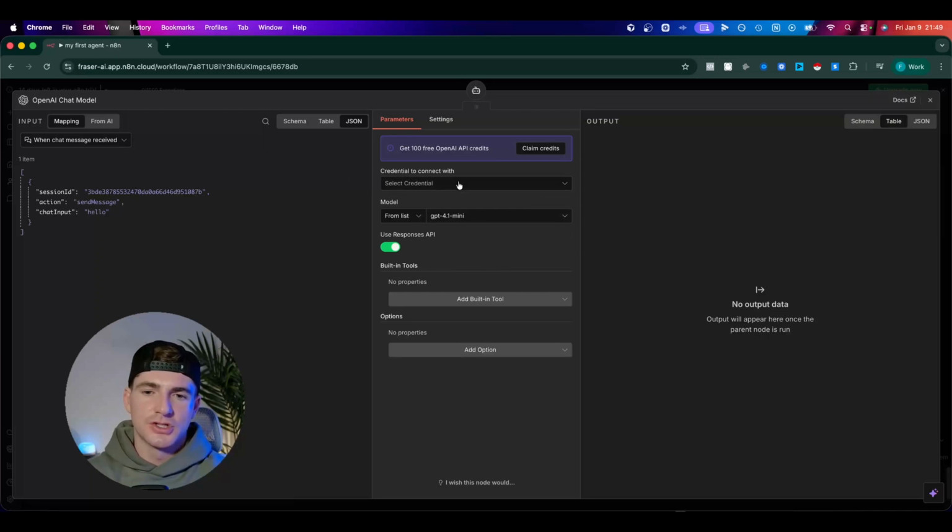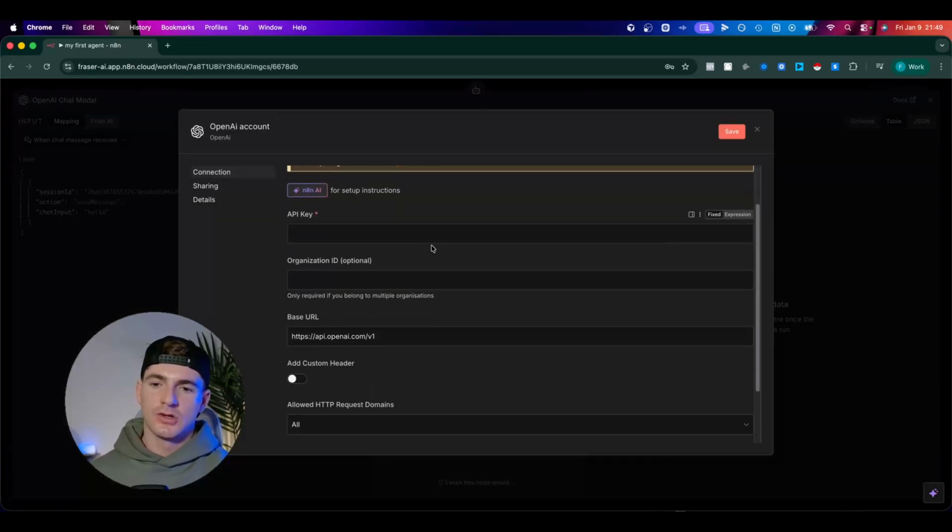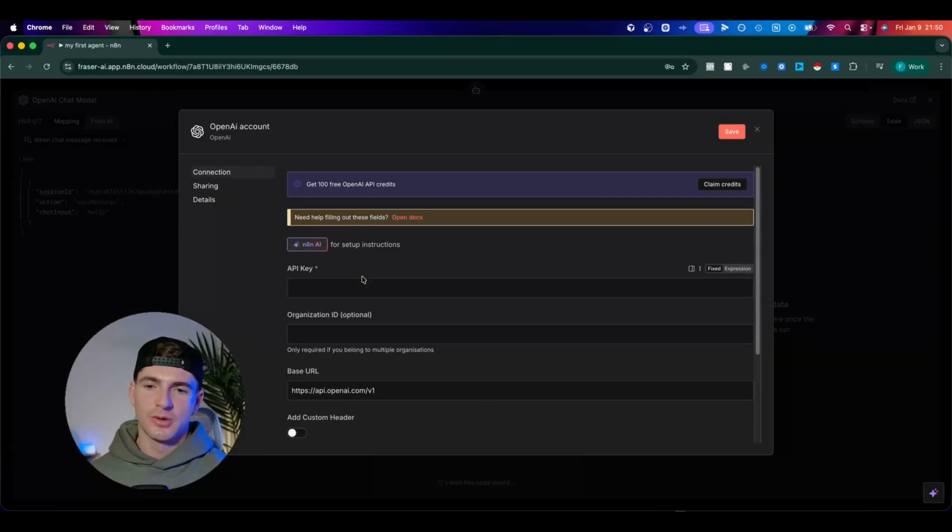Now, what is this? This is how we connect our n8n instance to third-party apps. So we need to connect this to OpenAI in order to use one of OpenAI's models. So what we can do is hit create new credential. And you're going to see these fields here. Now, don't worry too much about this, right? What is the most important thing on this page is this here.